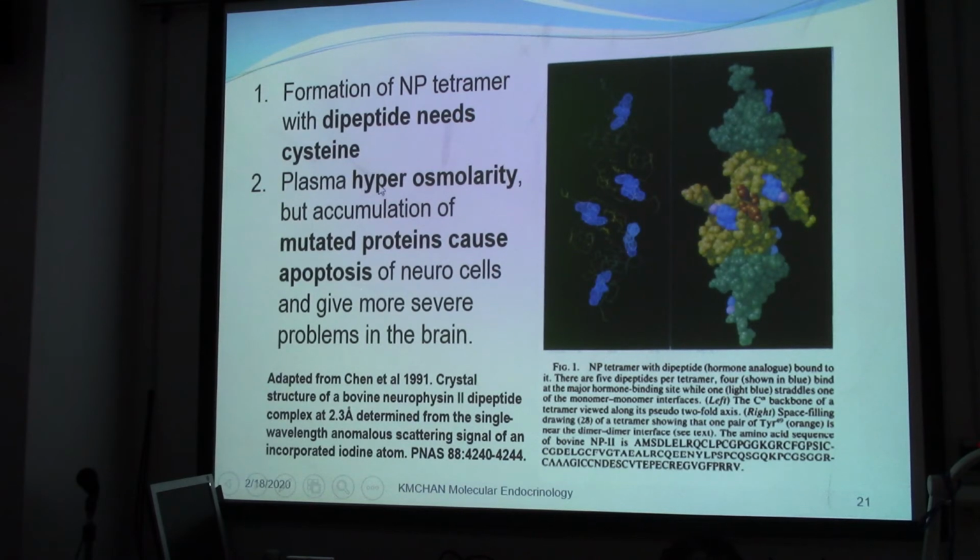So there is plasma hyperosmolarity and accumulation of mutated protein. The mutated protein could not be functioning. So you keep on producing this protein, and the protein would cause apoptosis of neural cells, and more severe problems are found in the brain of these patients. Okay, so this also demonstrates the importance of this NP2 or neurophysin 2 in binding with the hormone.